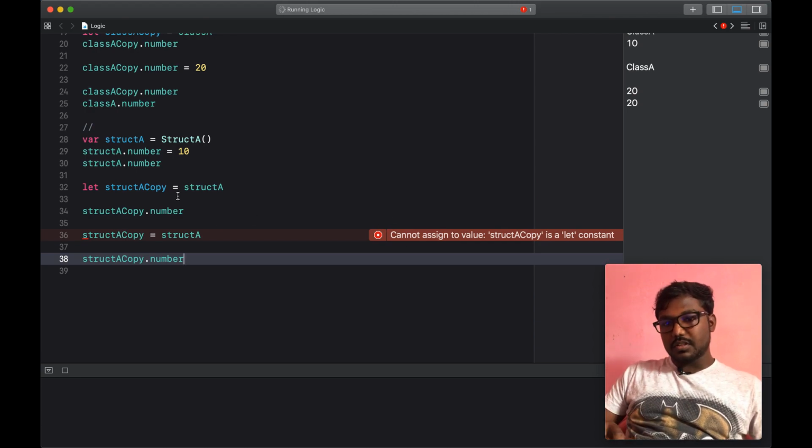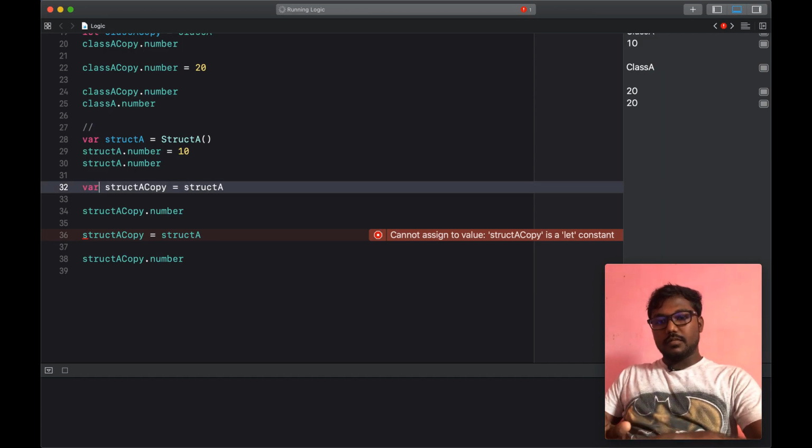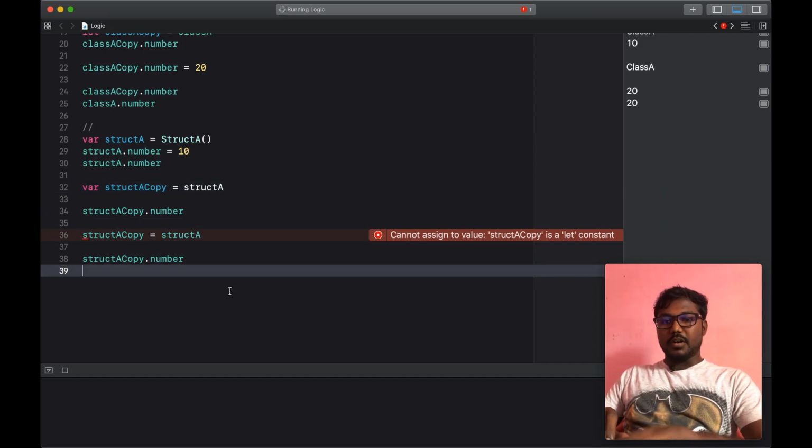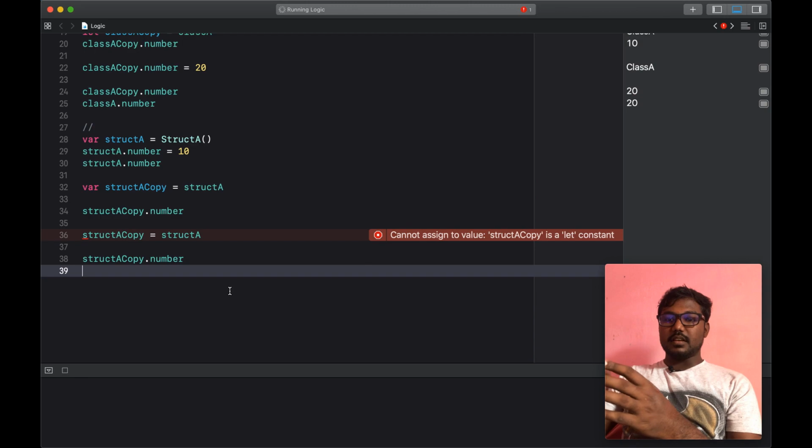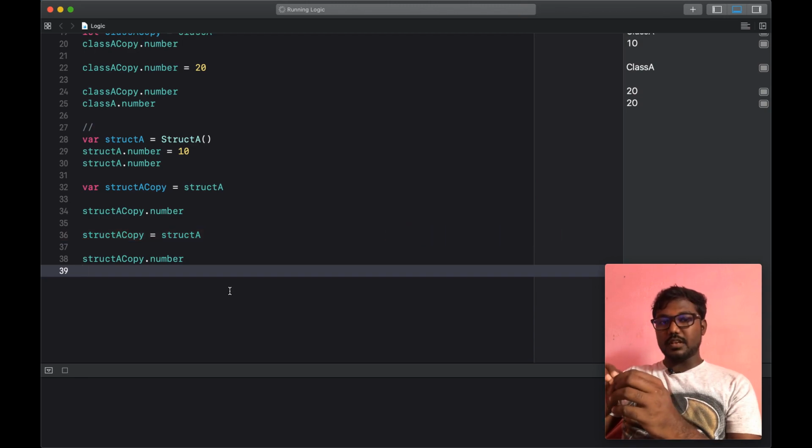So we can pass the value in the struct, but if we need to pass the reference, we can use classes.